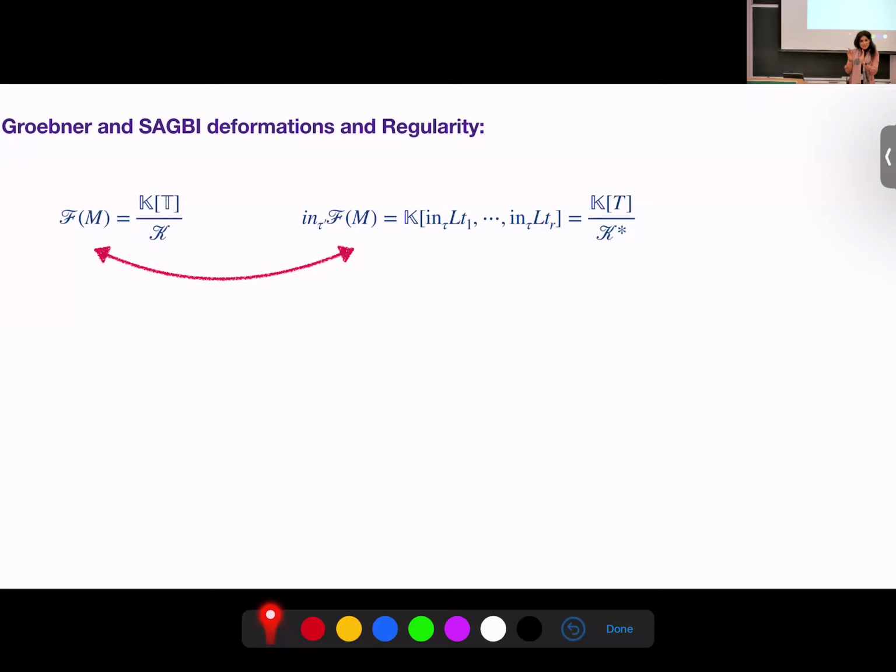But it is really rare. Very rare. It is the same as when you have generators of an ideal: is it a Gröbner basis or not? In many cases, not. So we have to find the SAGBI basis to go from the initial algebra to the algebra of initials.